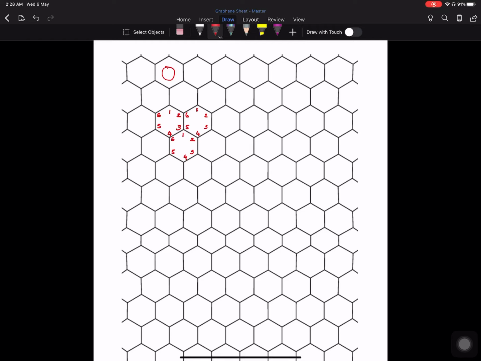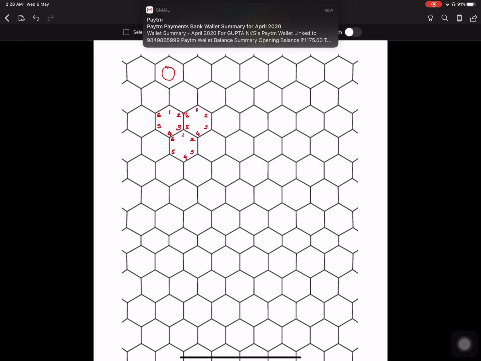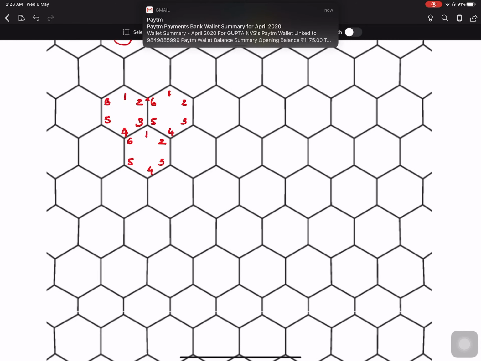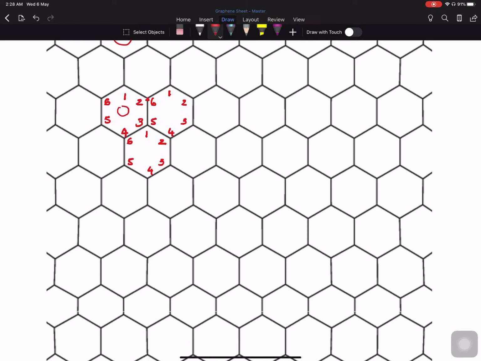So every carbon atom, depending on the closed structure that is taken, will be given two names. For this particular carbon atom, we can consider that it is called the second carbon atom when we consider this particular ring structure, or it can also be called the sixth carbon atom when we consider this other structure.